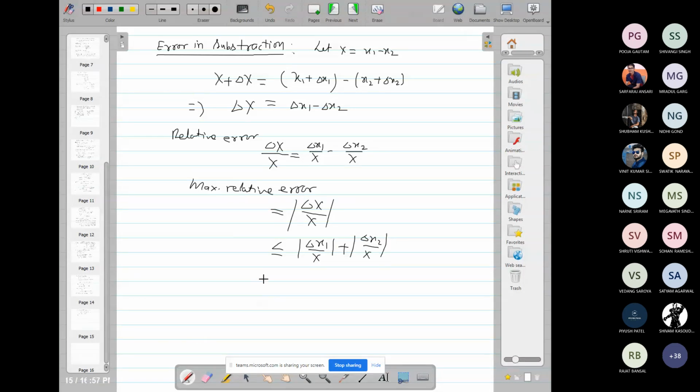The maximum relative error in subtraction of two numbers is the sum, same as in the case of addition of two numbers. In the case of addition of two numbers, the maximum relative error is less than or equal to the sum of the relative errors of the individual numbers. So here also, in the case of subtraction of two numbers, the maximum relative error is less than or equal to the sum of the relative errors of the individual numbers x1, x2.